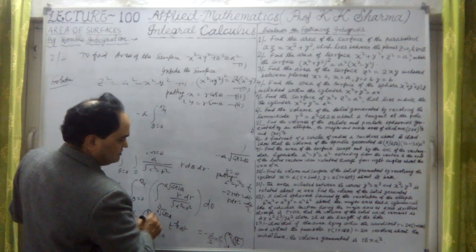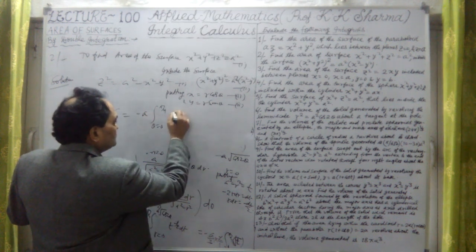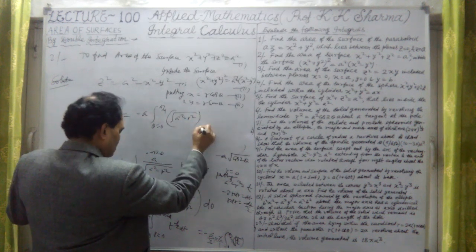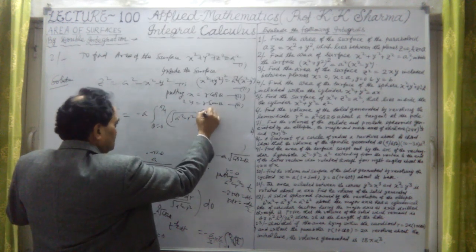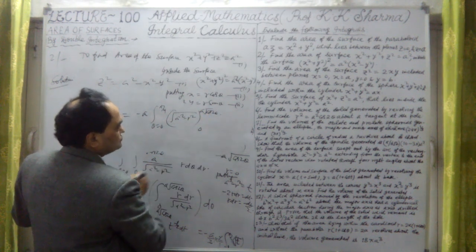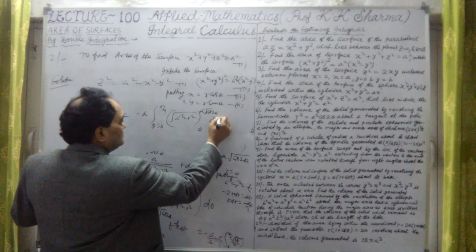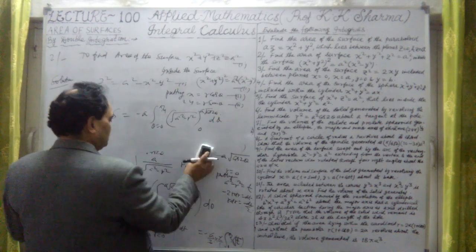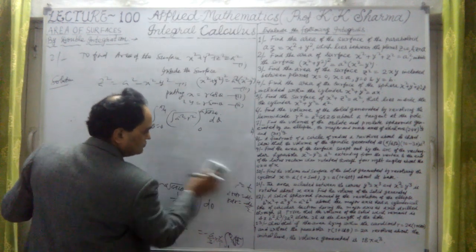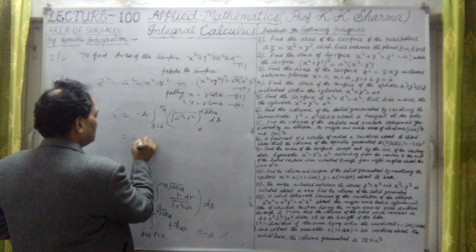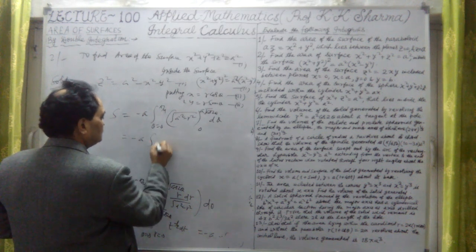And under root t is there. Under root t means under root a square minus r square, but limits we have to apply 0 to a under root cos 2 theta, r is equal to. Okay. And then d theta. First apply the limits. Now we have converted this t into further the same thing. It will give us minus a, theta equal to 0 to pi by 4.